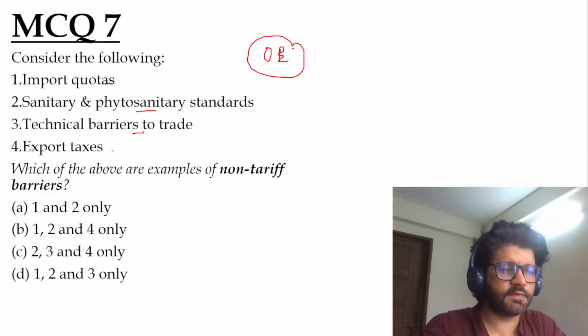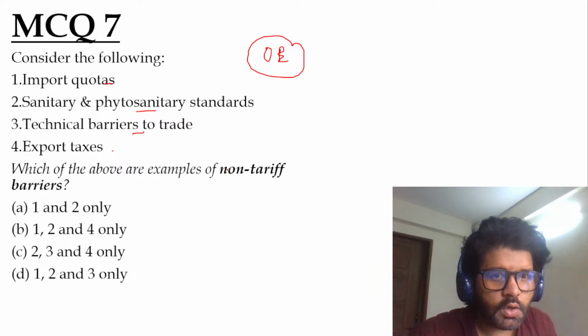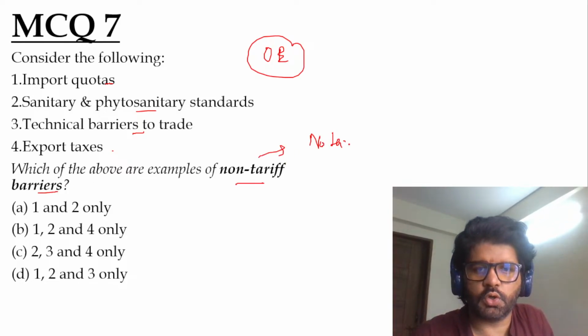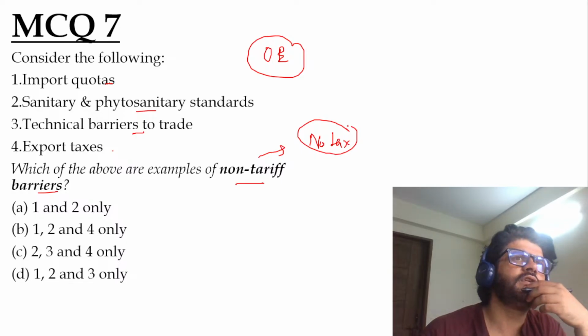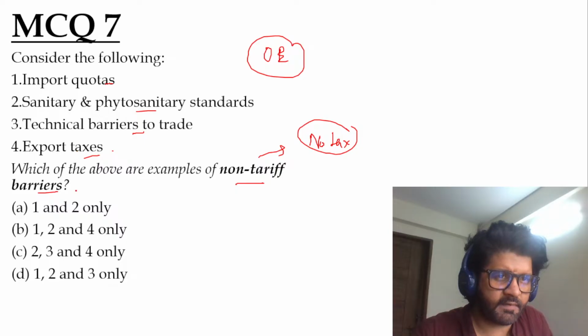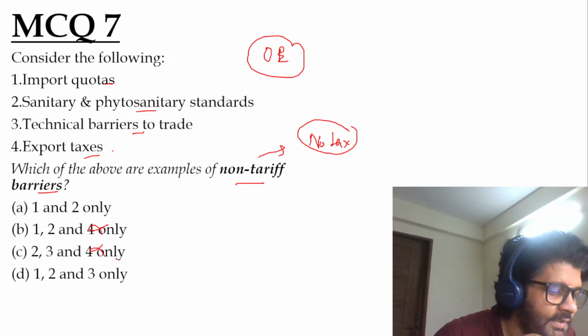So Hannah has tried it. Very good, Hannah. Rishi has tried it. So let's focus. Now, a non-tariff barrier does not involve tax, right? No tax. It's about restrictions based on quality or quantity and all that. So export taxes has to go. It is a tariff barrier, right? So eliminate four. If you eliminate four, you are left with A and D.